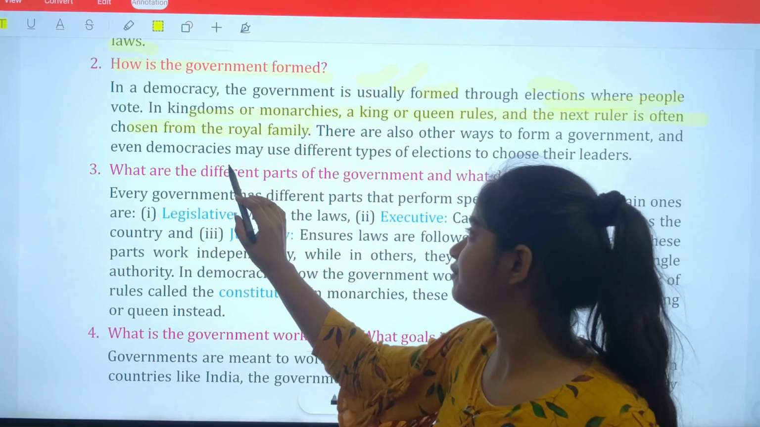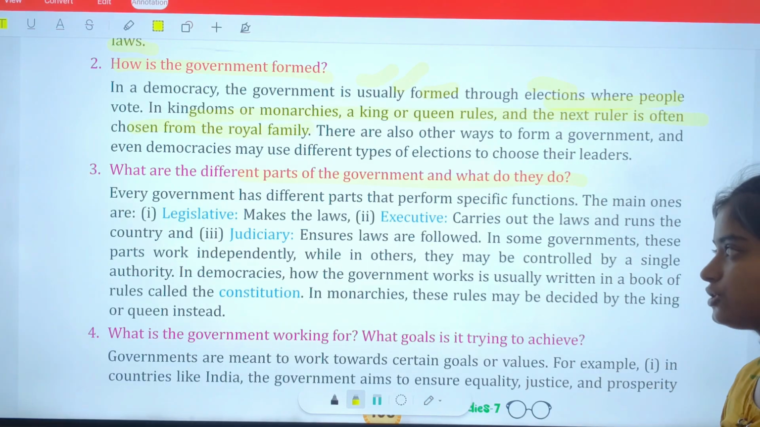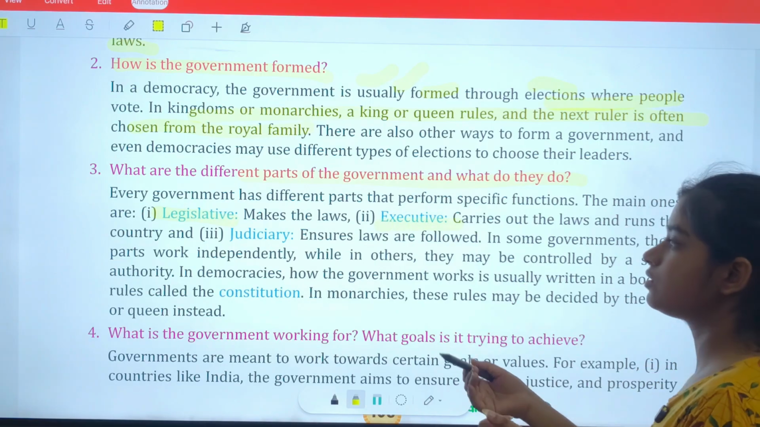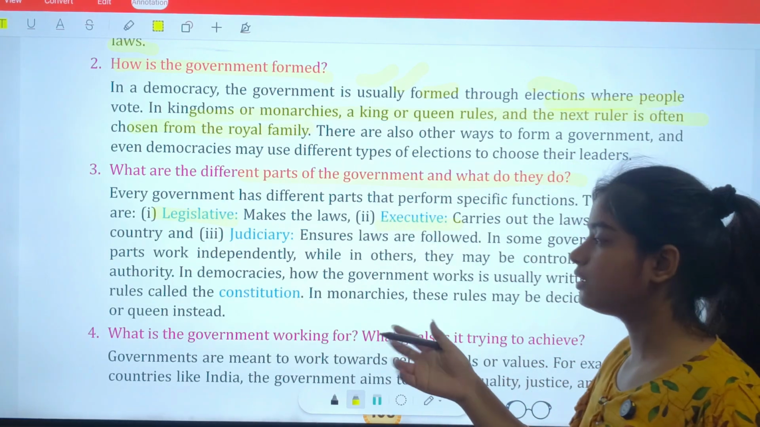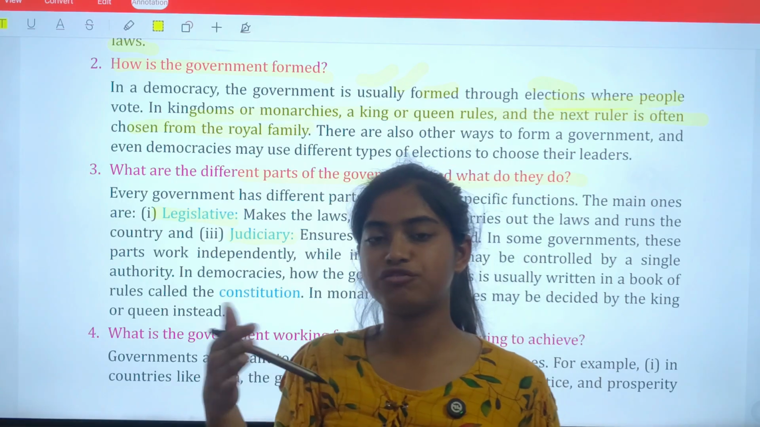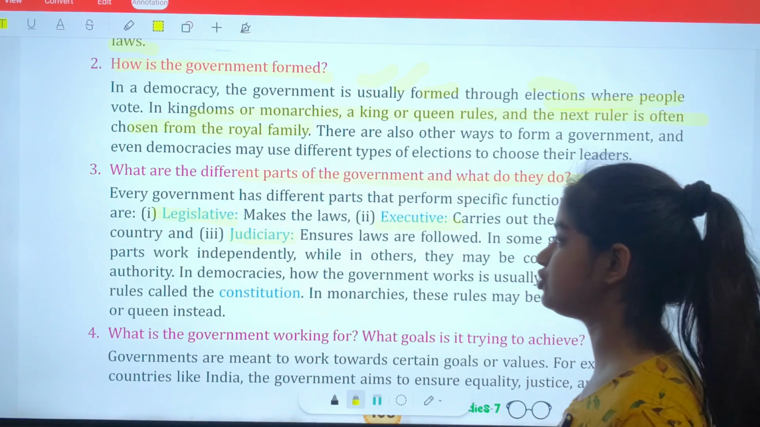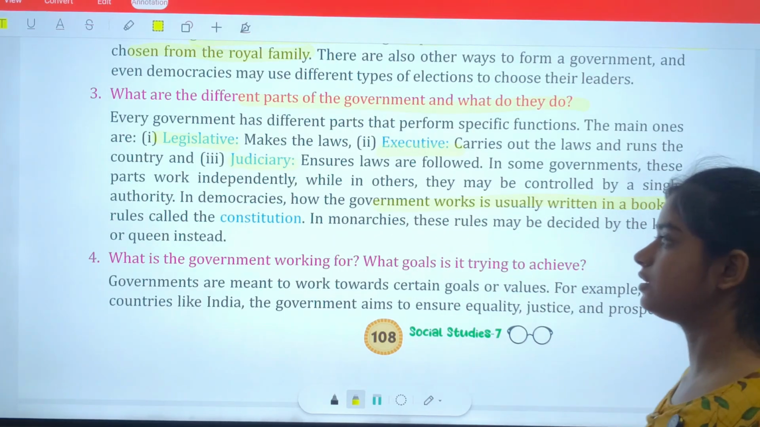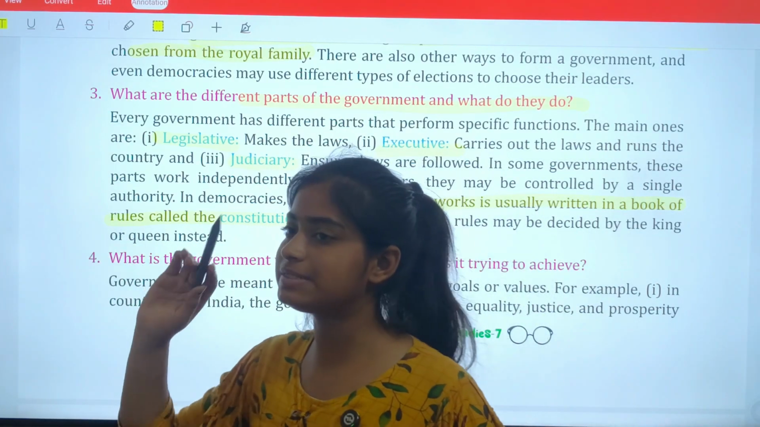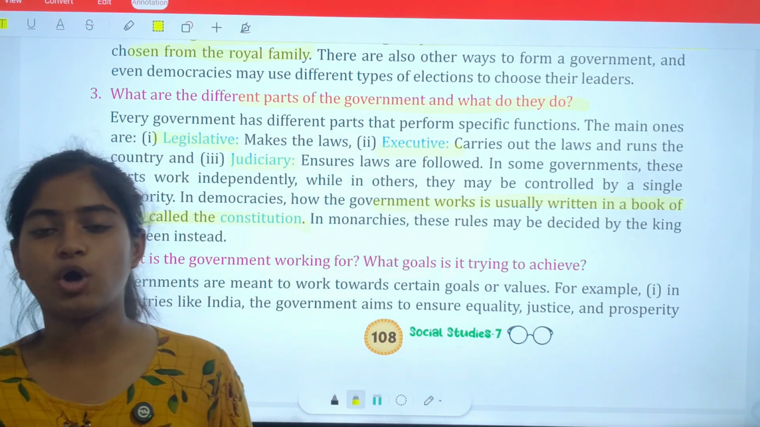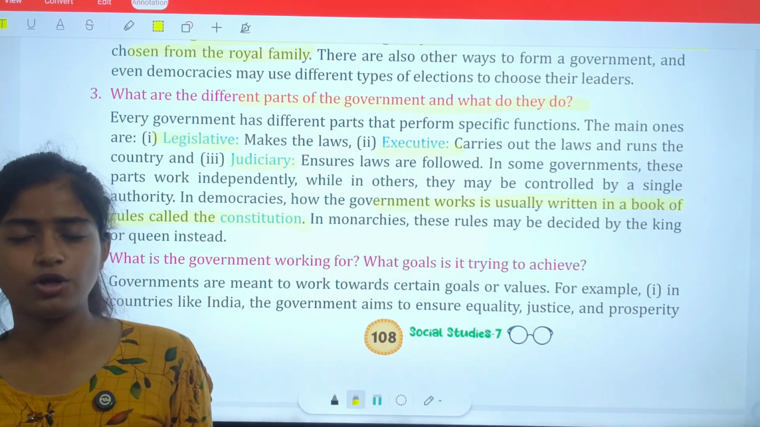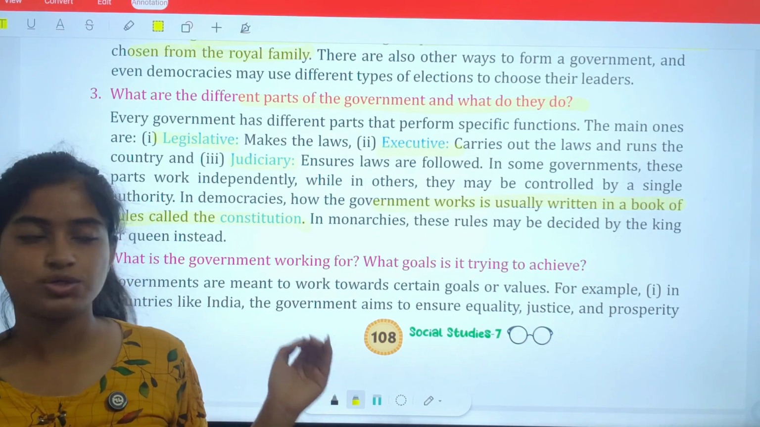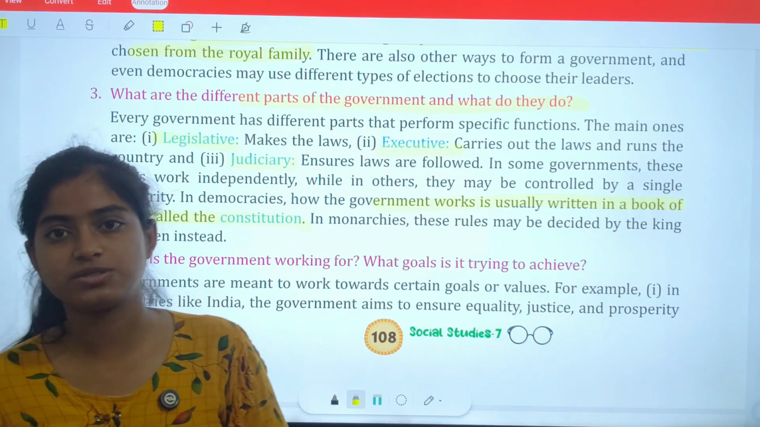What is the difference between governments in what they do? We have already discussed that there is a legislature which makes the laws, an executive which executes the laws, that is, implements the laws, and a judiciary which checks whether the laws are made properly or not, and whether this is beneficial for everyone or not. A government's work is usually written in a book of rules called the constitution. Each and every country mostly has a constitution, written or not, it is up to the country, but in India it is known as the largest constitution, and according to that all the parties and governments work. Clear?